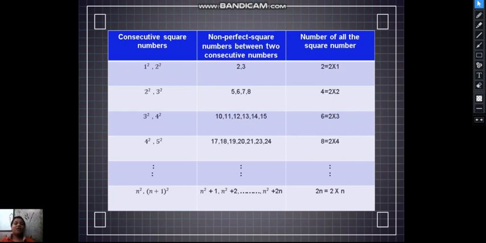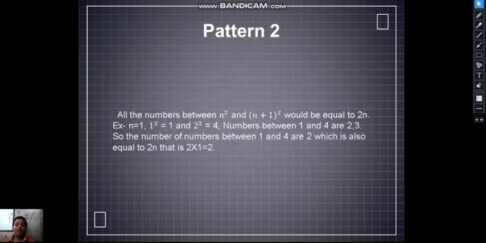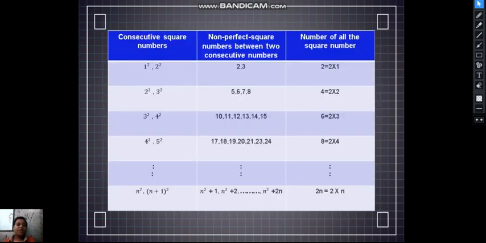Now we will learn about consecutive square numbers. These are the non-perfect square numbers between two consecutive numbers. So this is the table for this pattern. Between 1 square and 2 square are 2 and 3. 2 is equal to 2 into 1. Between 2 square and 3 square there are 4 numbers. Here there are 6 numbers. Here 8 numbers. So this is how this was.